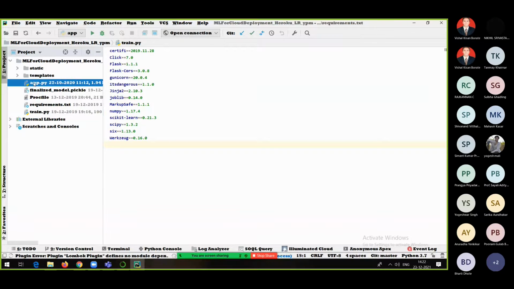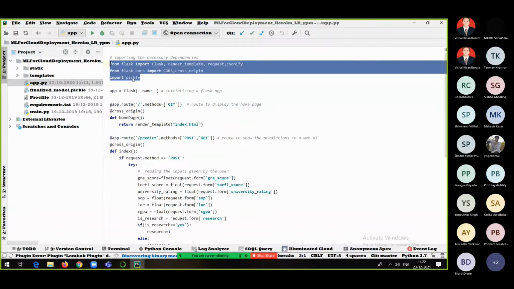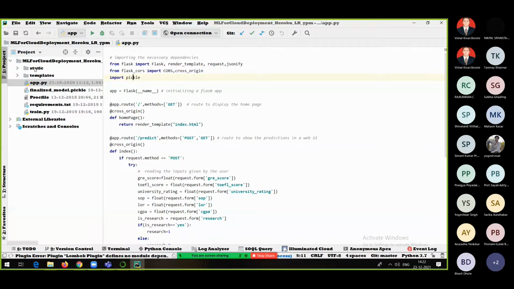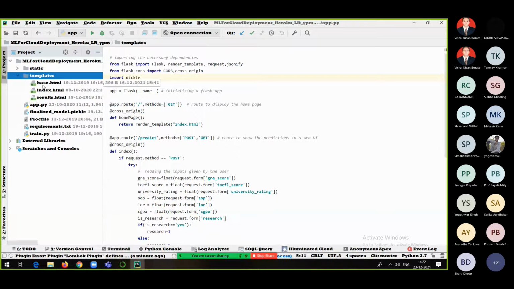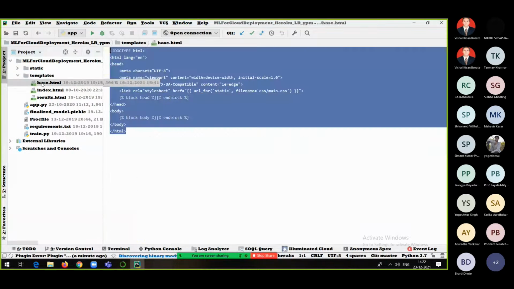I will double click on app.py. Let me tell you one more time what the use of each folder is. Static and templates are the standard folders. They will take care of the front end. If you want to go with XML, HTML, or maybe some other front end technology, you can. You can see here we have used base.html. This is the HTML code.